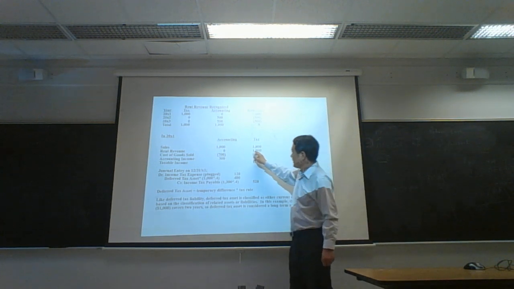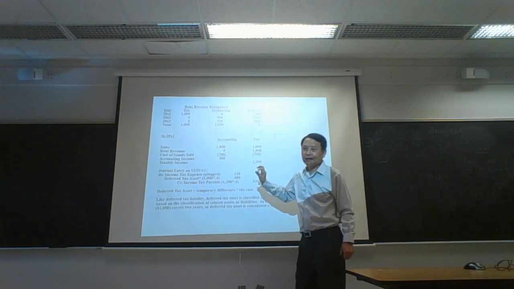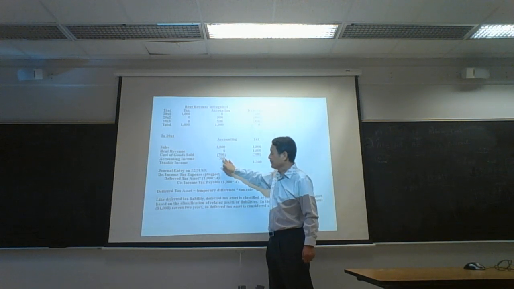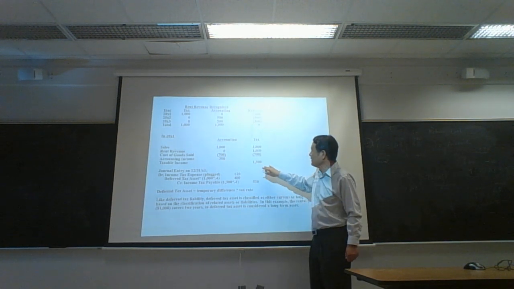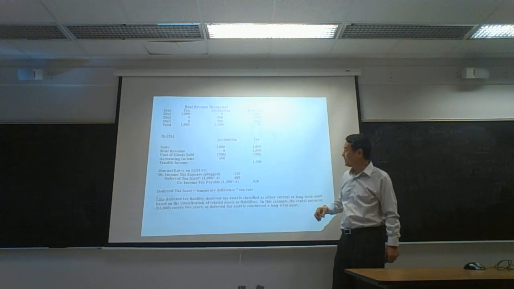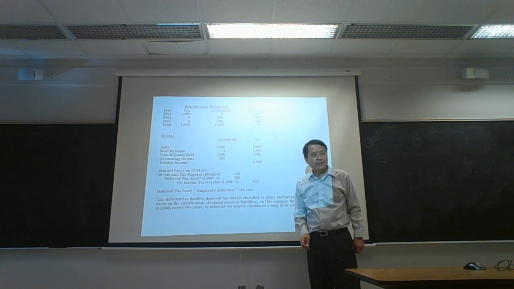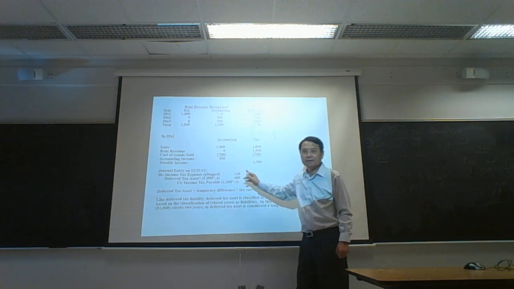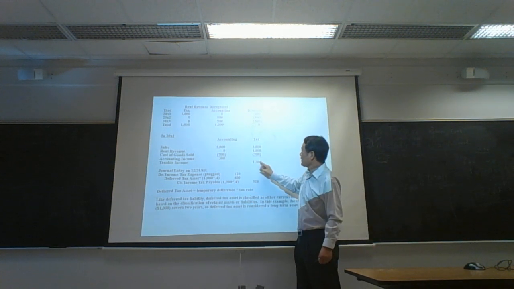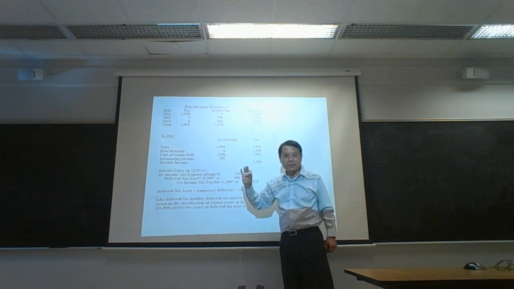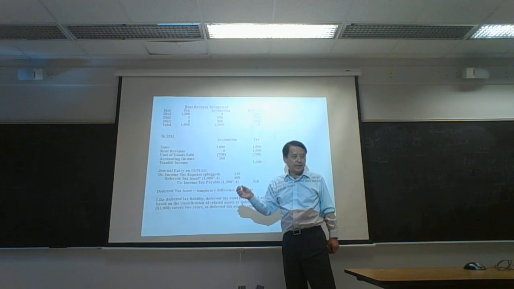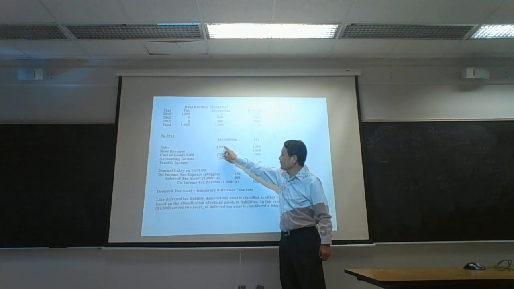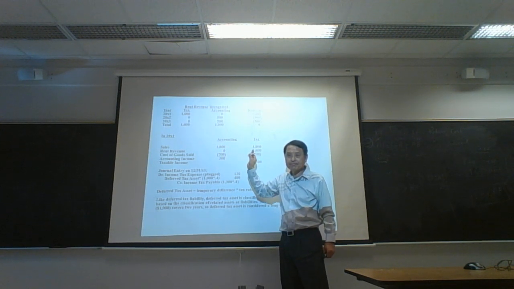Because of this difference, accounting income and taxable income are different, right? The first year, accounting income is 300. First year, taxable income is 1,300. Difference is $1,000, right? And that 1,000 difference comes from this temporary difference, okay?